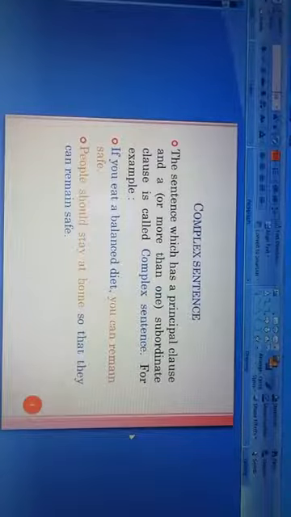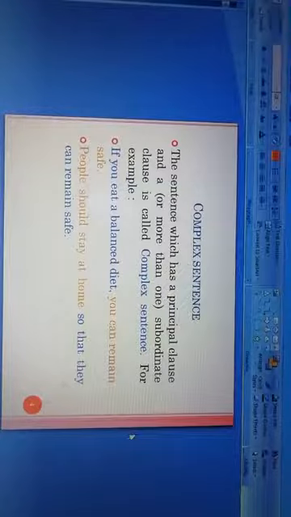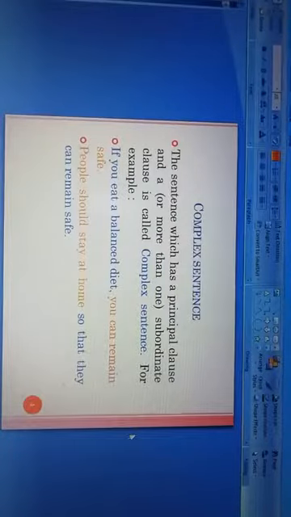In the second example, people should stay at home. This is a principal clause. And so that they can remain safe, this is a subordinate clause. And combinedly, this is a complex sentence. That is, people should stay at home so that they can remain safe.